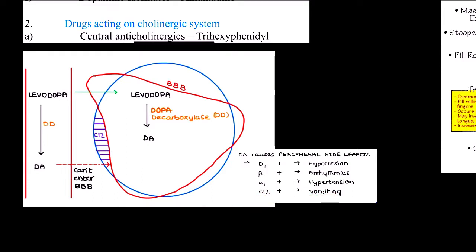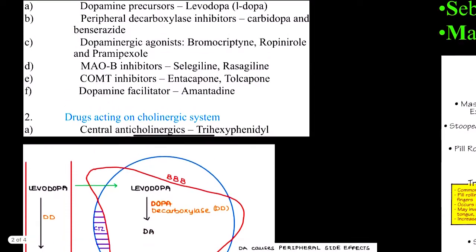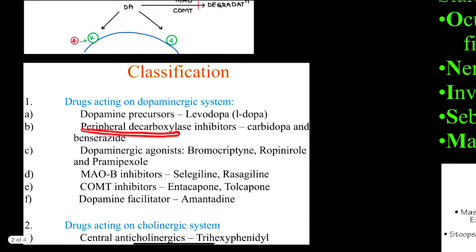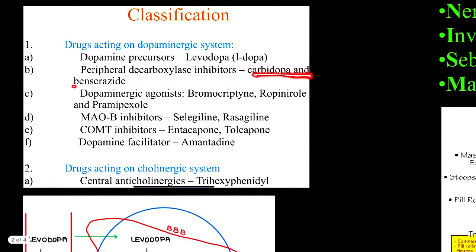So what we can see is that the levodopa that we are providing is not entering into the brain completely. It is converting into dopamine outside the brain with the help of peripheral dopa decarboxylase. So another class of drug that we need to discuss is that we need to inhibit this peripheral dopa decarboxylase, so that every dopa will enter our brain and get converted into dopamine, so that we can improve the condition of Parkinsonism. So another class of drug is peripheral decarboxylase inhibitor, and that is carbidopa and benserazide.